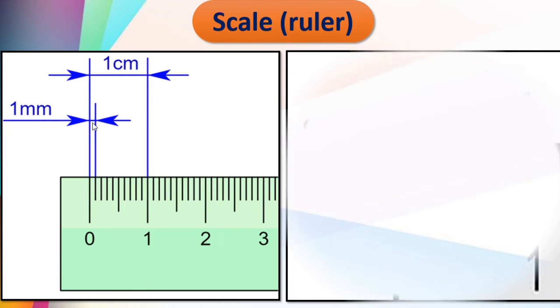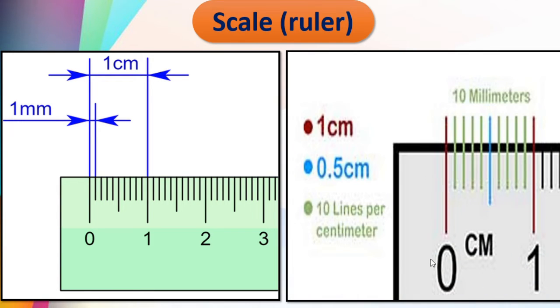Okay. Here also you can see, this is 0 to 1. Here 10 millimeters are there, and from 0, that is the red line, to the blue line, that is 5 millimeters. Isn't it? 1, 2, 3, 4 and 5 millimeters. Here this is up to 5 millimeters, and here also we can see 5 millimeters. Got this?